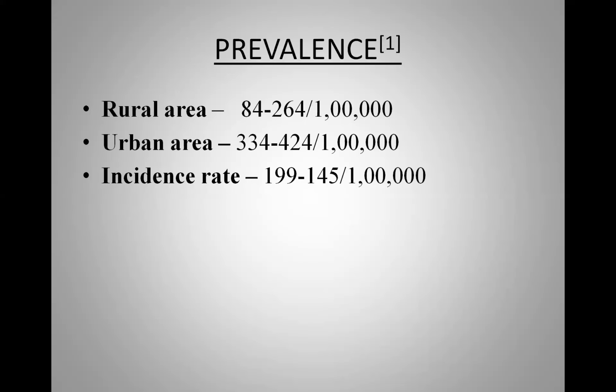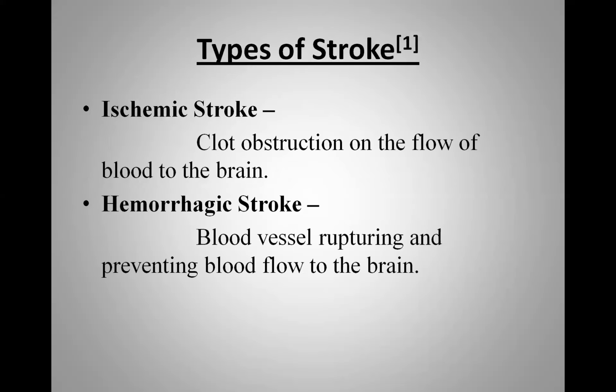Now, types of stroke. There are basically two types of stroke. The first one is ischemic stroke and the second is hemorrhagic stroke. So what is ischemic stroke? It is a clot obstructing the flow of blood to the brain. And the second one, hemorrhagic stroke, is blood vessels rupturing and preventing blood flow to the brain.